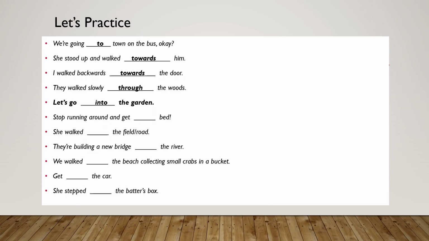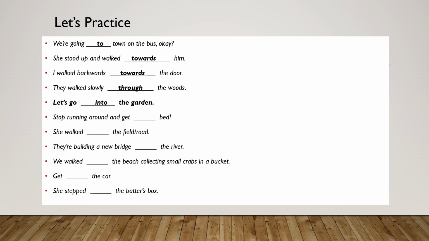Stop running around and get blank bed. This could be about a child walking around, disturbing the mom and the parents, who are saying, stop running around, get into bed. A bed is a place which has surroundings, like a quilt, like a blanket, these things.